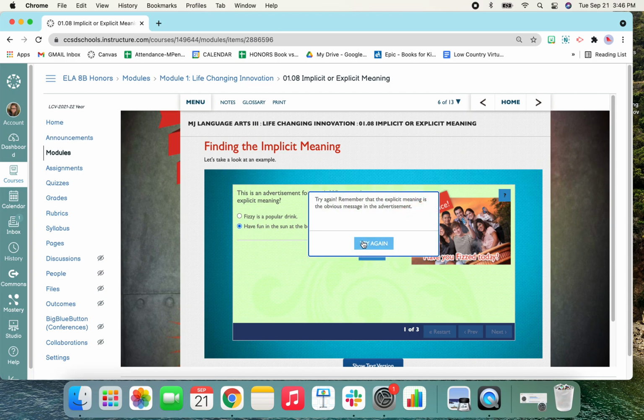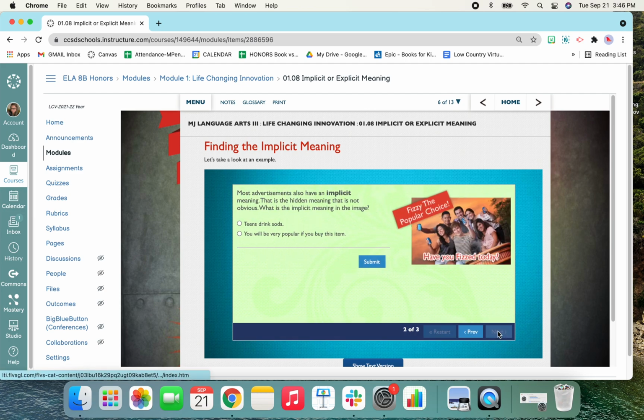Try again. Remember, an explicit meaning is the obvious message in the advertisement. So, fizzy is a popular drink is explicit. It's the obvious message the advertisement wanted me to understand. Most advertisements also have an implicit meaning. That is a hidden meaning that is not obvious. What is the implicit meaning in this image? Teens drink soda. You will be very popular if you buy this item.